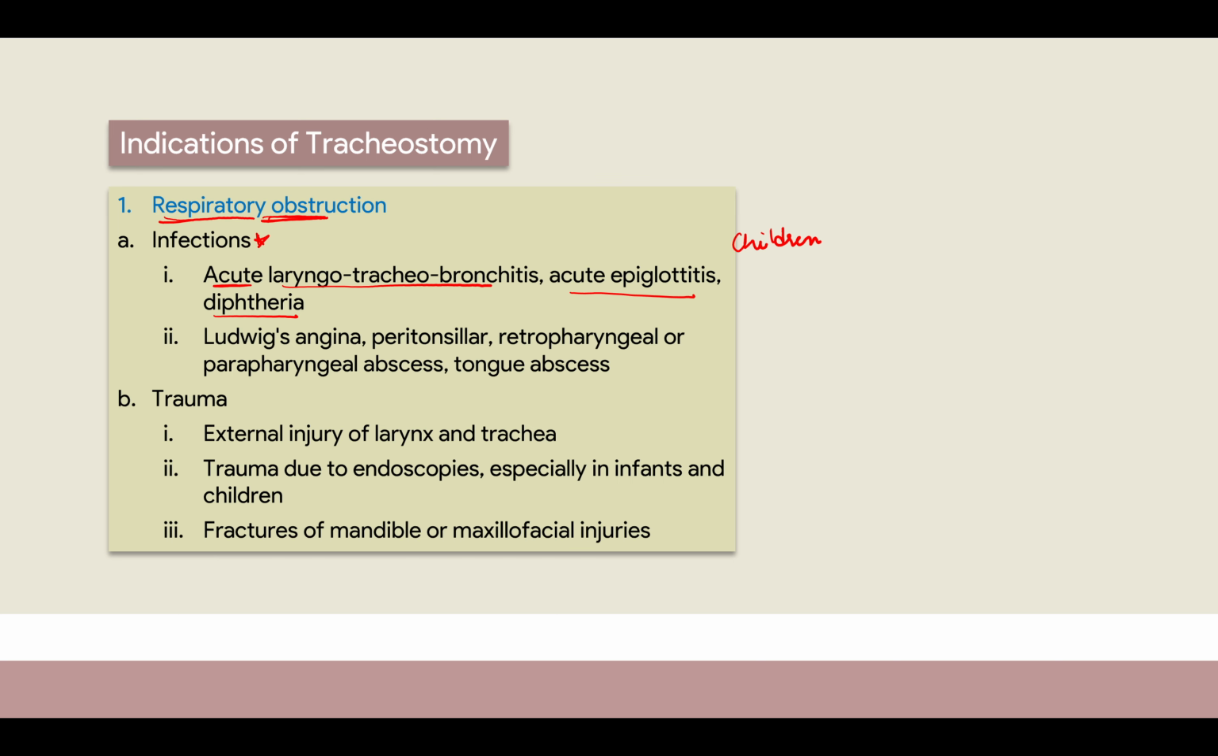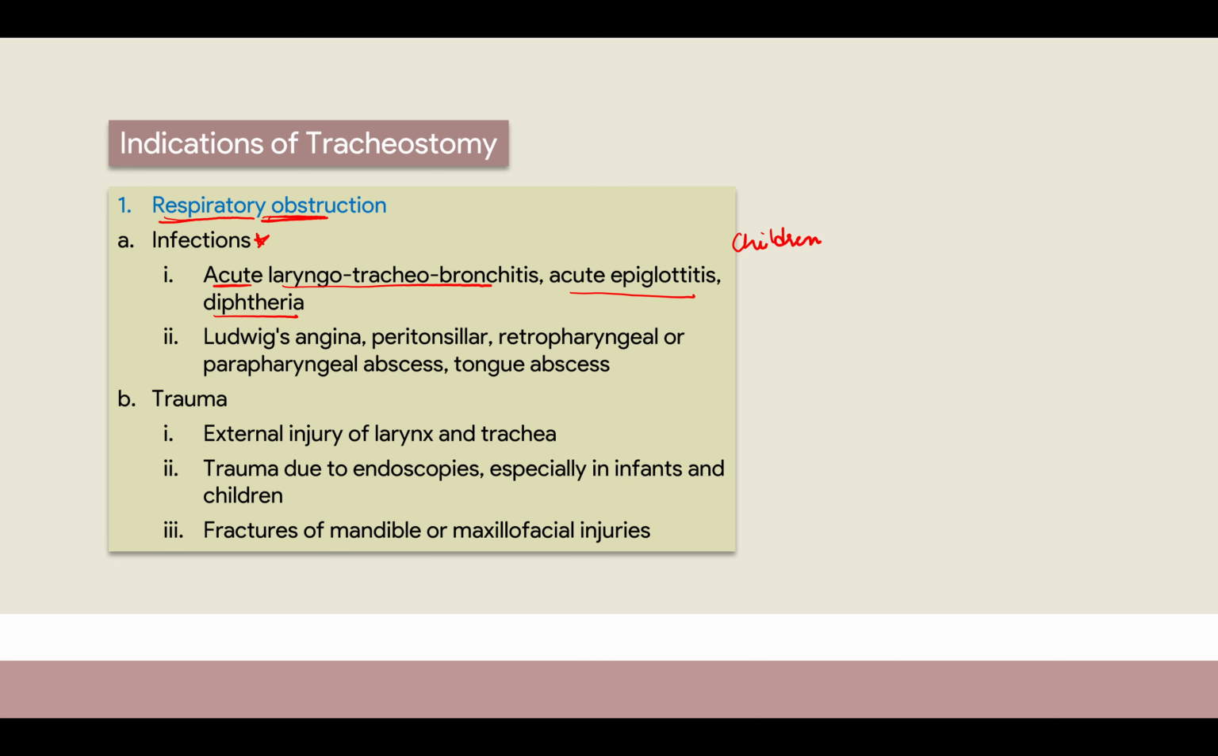And then croup, which is like whooping cough, acute laryngotracheobronchitis. In that case also there is stridor, and the child is not able to breathe, so we have to do it. Diphtheria: there is a pseudomembrane formed around your trachea. There will be a whitish membrane stopping the air from passing through, right?